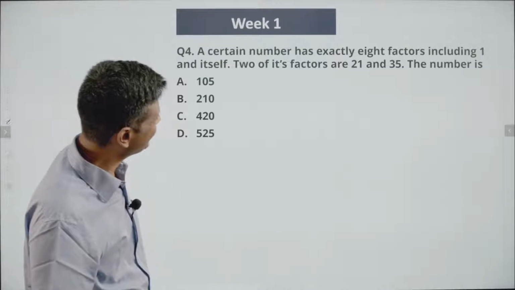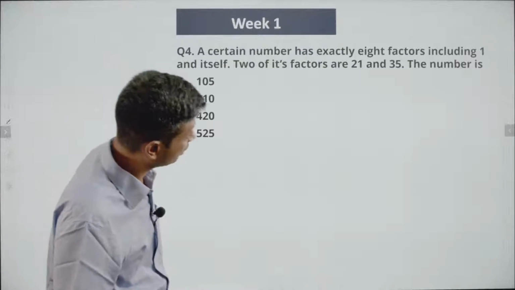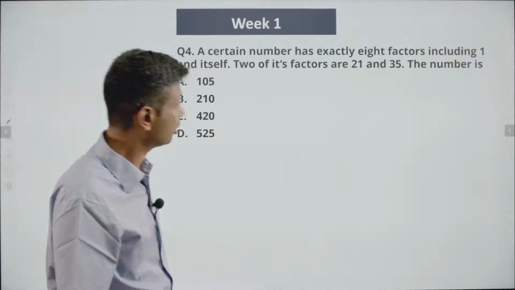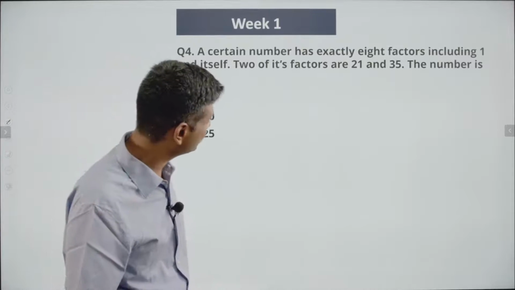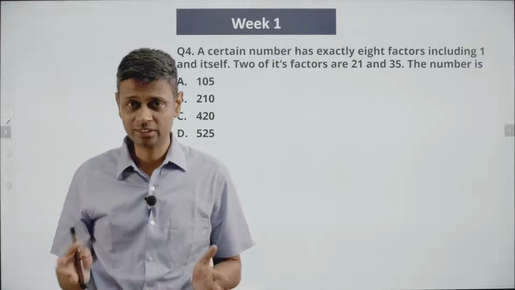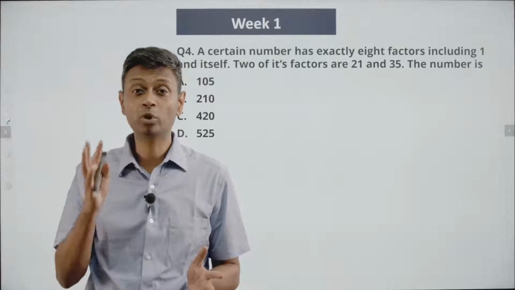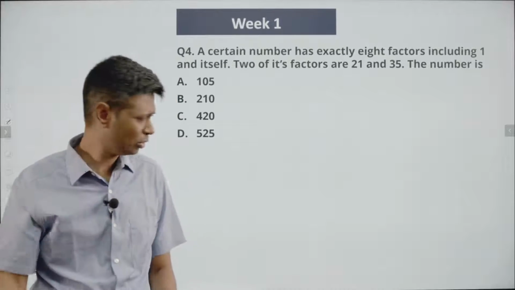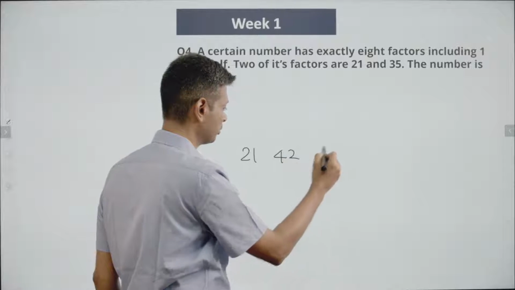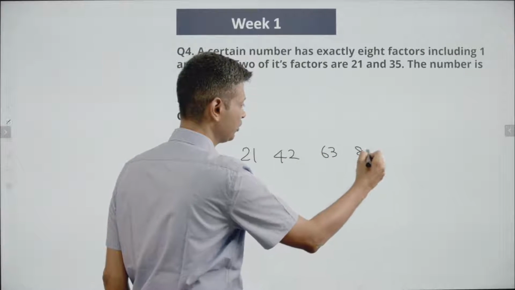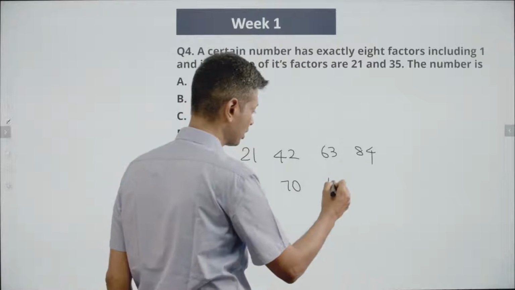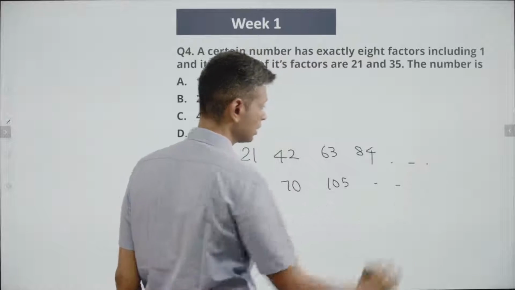A certain number has exactly 8 factors, including 1 and itself. 2 of its factors are 21 and 35. I don't know what kind of number has exactly 8 factors, but I know this number is a multiple of 21 and 35. So I'm going to write down multiples of 21. 21 is a multiple of 21, 42 is, 63 is, 84 is. 35 is a multiple of 35, 70 is, 105 is.